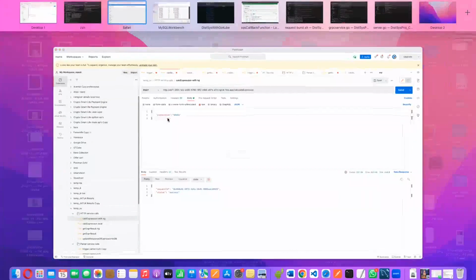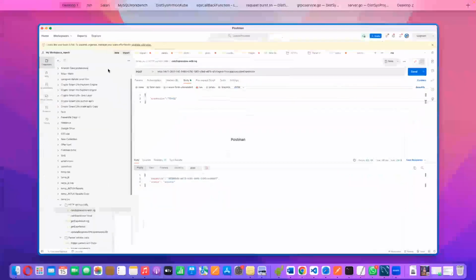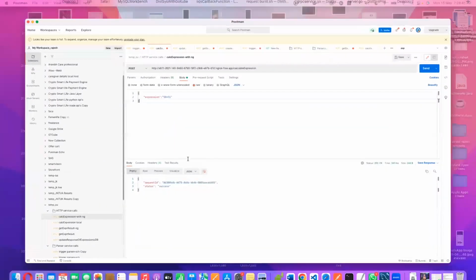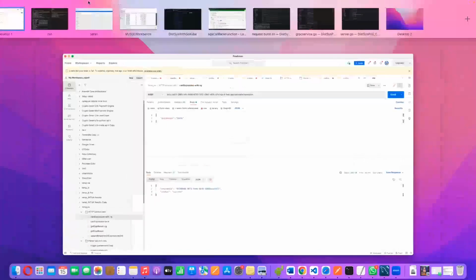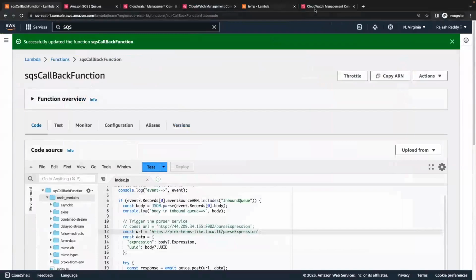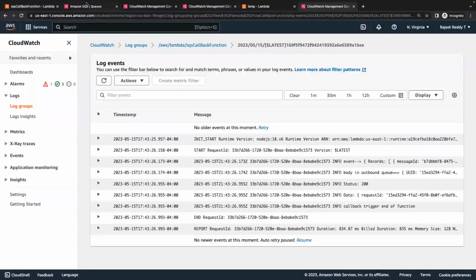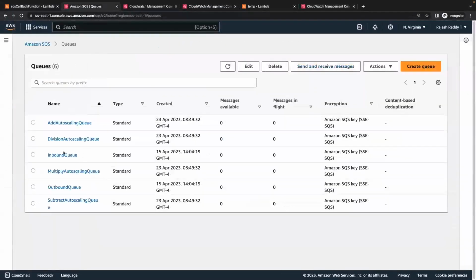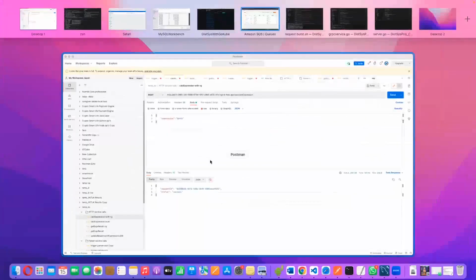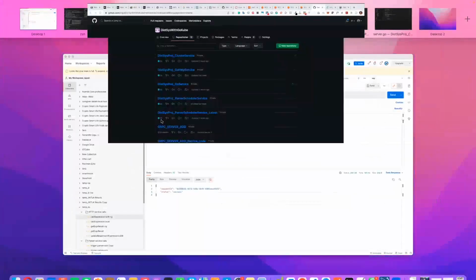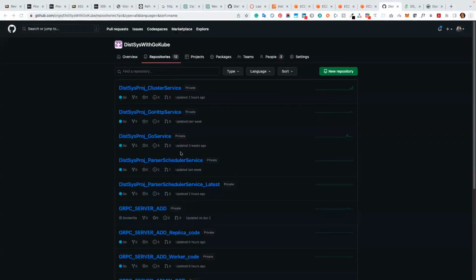So hi everyone. Our system is a distributed computation system, and we have developed it with 3 services and 4 RPC images and queuing systems with SQS. In SQS, we have the inbound queue, outbound queue, and the scaling queues. The 3 services are the HTTP service, cluster service, and the parser service.